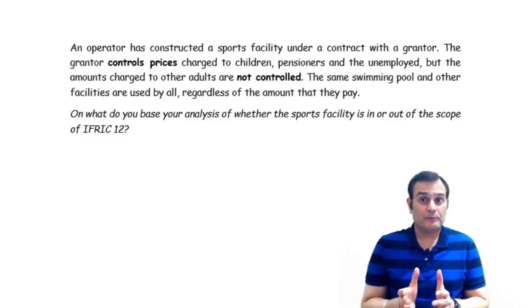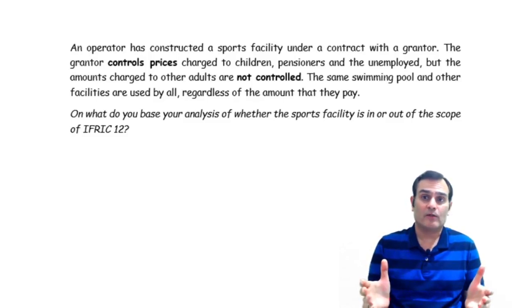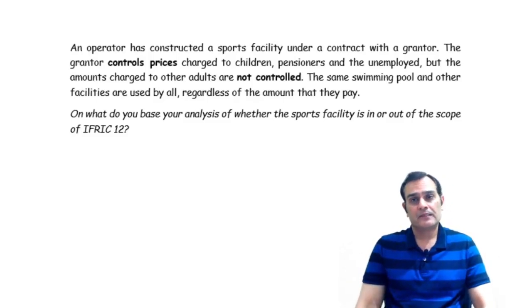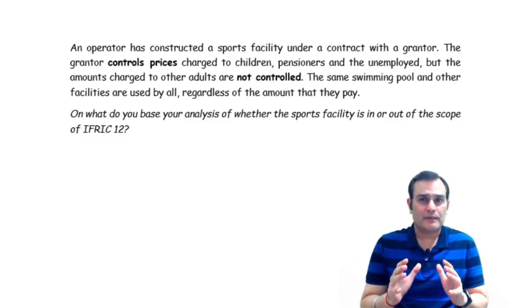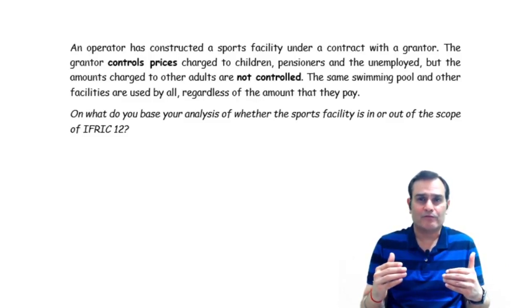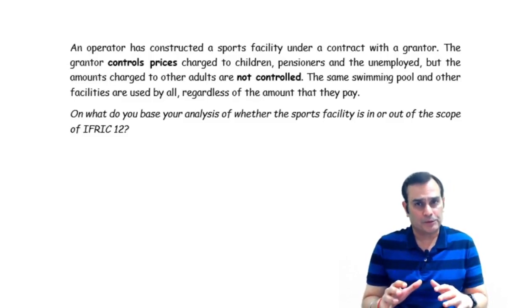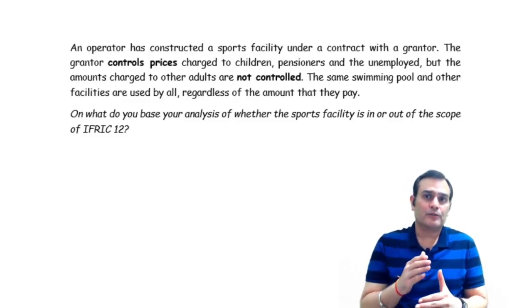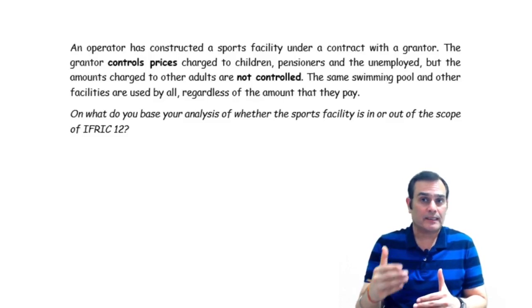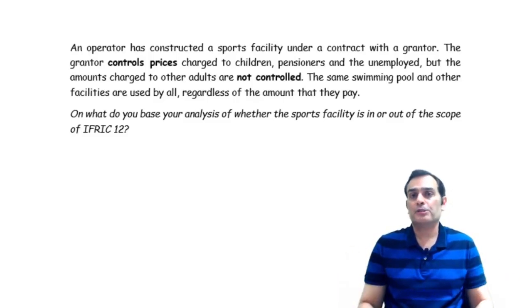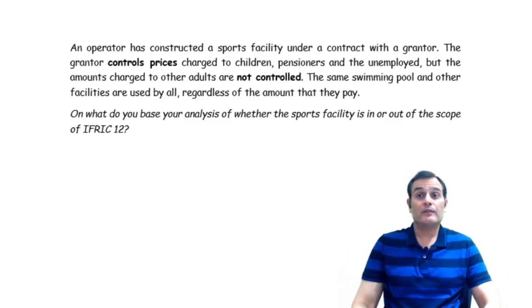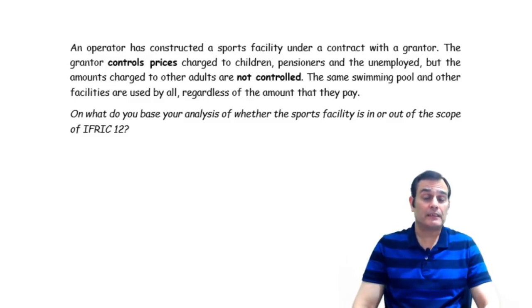The same swimming pool and other facilities are used by all regardless of what they pay. Now, in this case, you can definitely see that the regulation is not a full regulation, but a partial regulation. The grantor is controlling the prices charged to certain segments like the children, the pensioners and the unemployed, but is not regulating at all what is charged to the other adults.